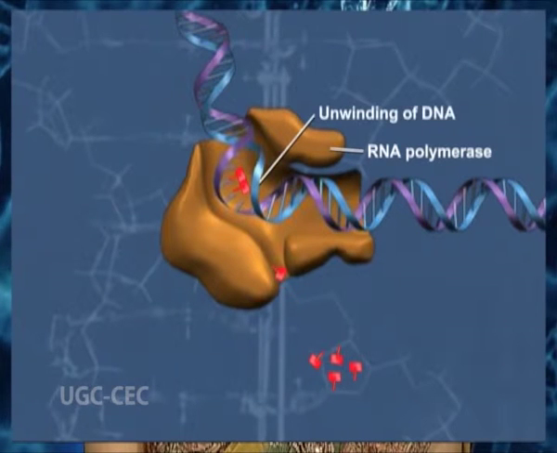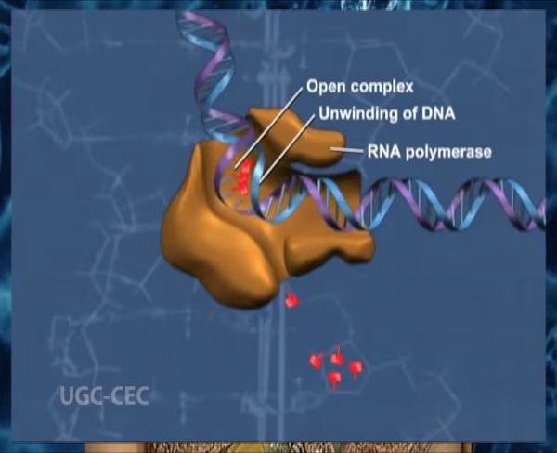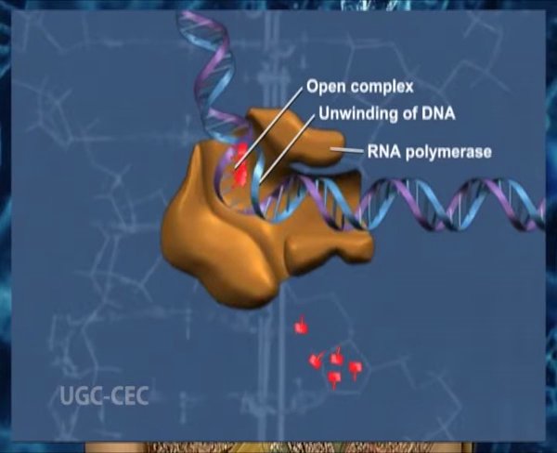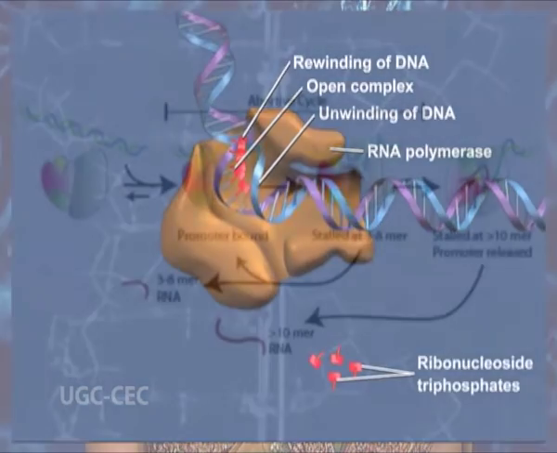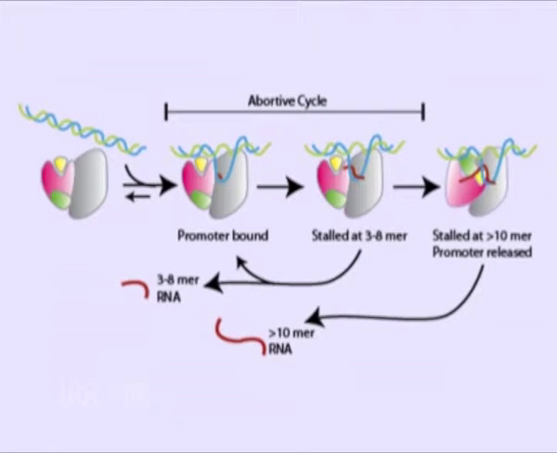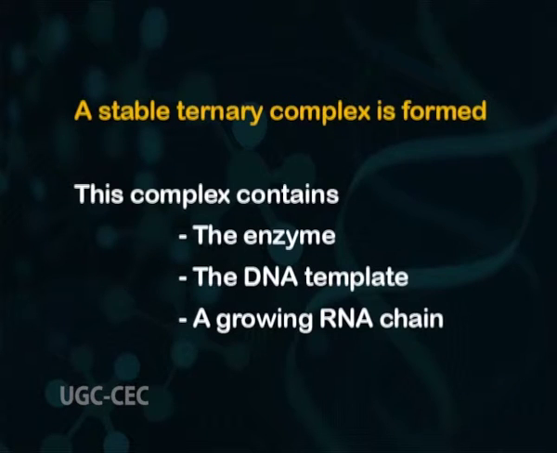The first 9 to 10 nucleotides are added without enzyme movement along the DNA. After each of these first 9 nucleotides added to the chain, there is a significant probability that the chain will be aborted. This phenomenon is known as abortive initiation. Once a polymerase manages to make a stretch of RNA longer than 10 base pair, a stable ternary complex is formed. This complex contains the enzyme, the DNA template, and a growing RNA chain.